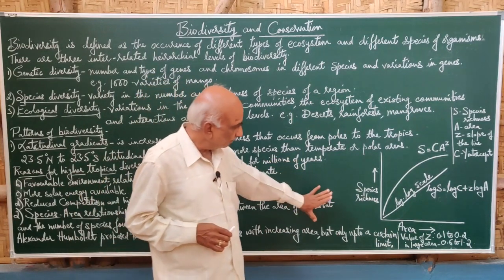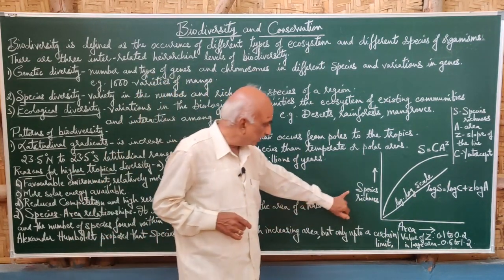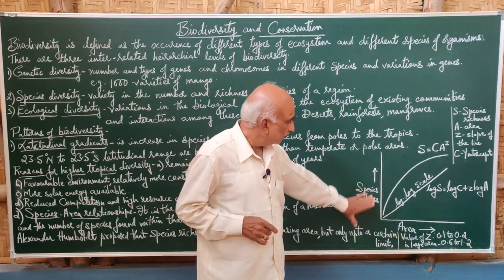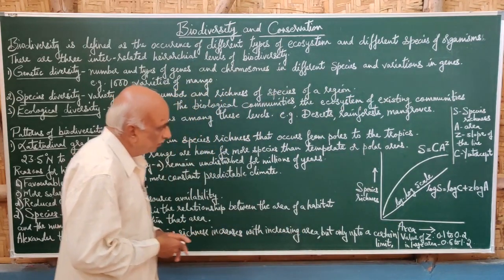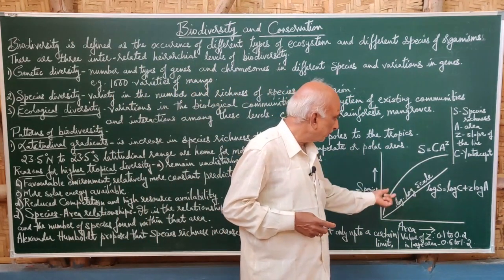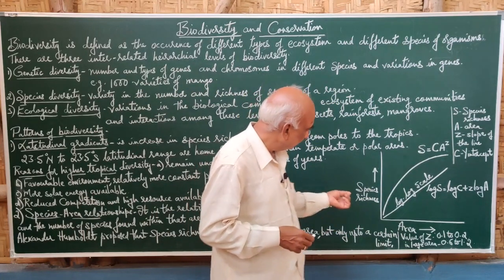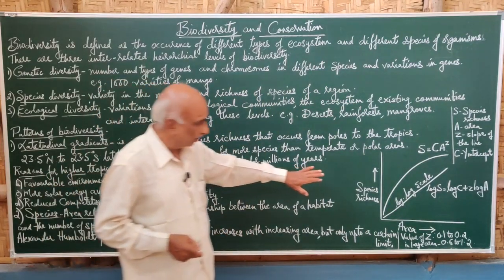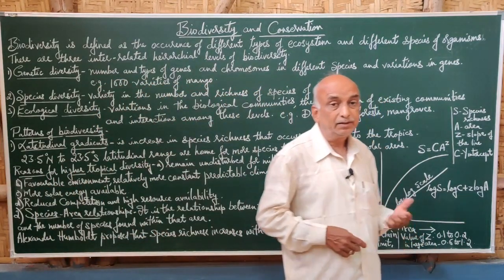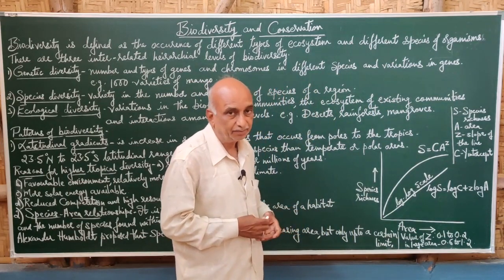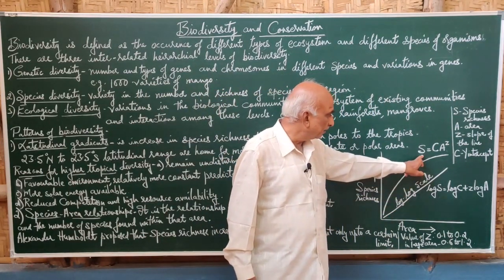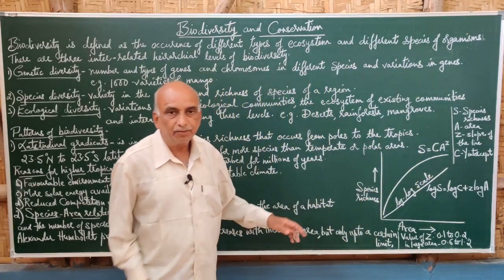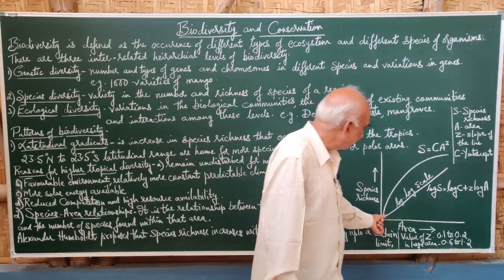In this simple graph, species richness is represented on one axis and the area on the other axis. The species richness and the area of that region are represented by a rectangular hyperbola. When there is a wide variety of species or taxa, it is represented by S = CA^Z. If the same is represented on a logarithmic scale, it indicates a straight line.